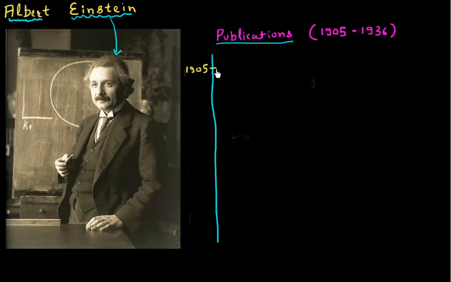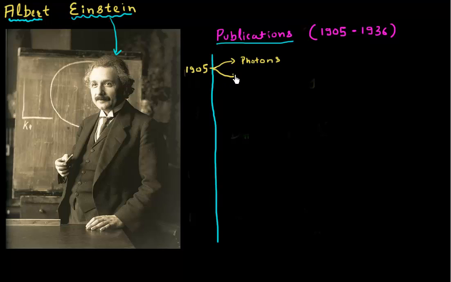And he published three breakthrough papers. Each of them defined a whole field of their own. So firstly, he proposed the existence of a photon, which is the basic particle which carries all of electromagnetic radiation. So his interest in electromagnetic radiation really started in 1905.